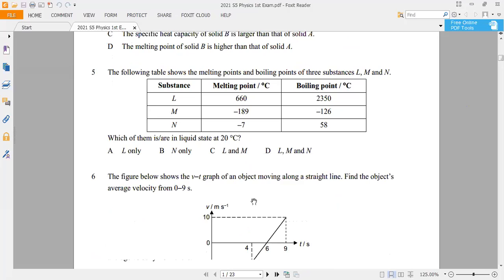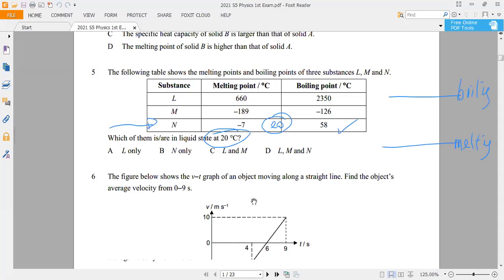Okay, question 5 is easy. Now you have a liquid which is at 20 degrees Celsius. You want to know which of the following will be liquid at 20 degrees. A liquid is somewhere below the boiling point and higher than the melting point. So you put 20 degrees here, which is somewhere in between for the substance N. So that's why substance N is correct.